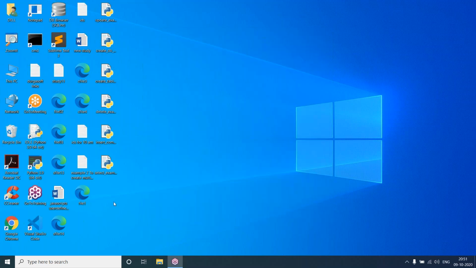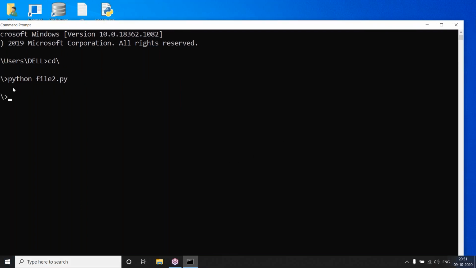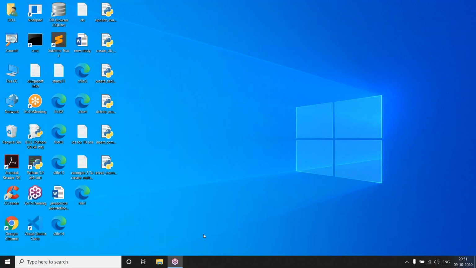For previous versions also, without the slash, it used to work. No, here it is not updating. It is not giving the result. I think the path is not updated. If I restart the system, it will work. So like this, you can do all this in your systems also.